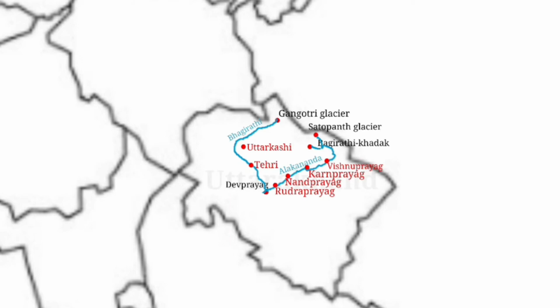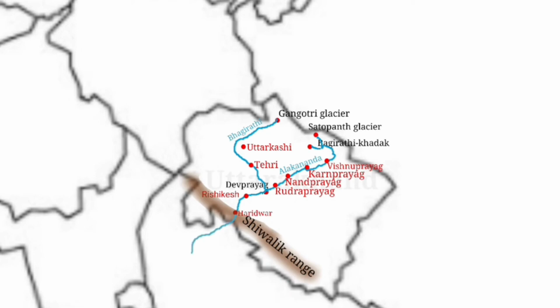Now let's see the journey of the Ganga river from Devprayag. From Devprayag, the river Ganga continues to flow towards the west and reaches the city of Rishikesh. From Rishikesh, the river starts to flow towards the south, leaves the Shivalik range and reaches the town of Haridwar. And this is the Shivalik range. From here, the river leaves the mountains and fully enters the plains.